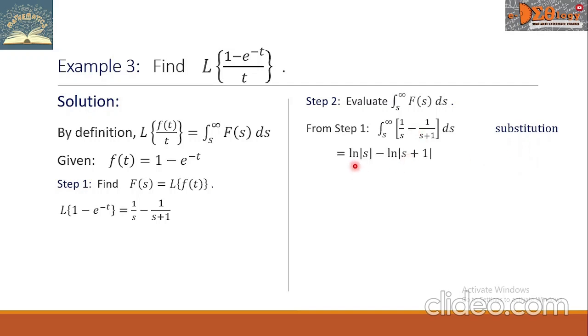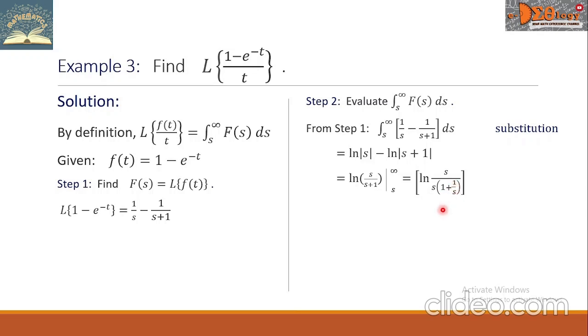The 1 over s becomes natural log of the absolute value of s, minus this 1 over s plus 1 is now natural log of the absolute value of s plus 1. Then we use the logarithm law to simplify. So we have now ln of the fraction s over s plus 1. From here, we will evaluate with respect to s up to infinity. In this fraction, let us rewrite the denominator. So it becomes s times the quantity 1 plus 1 over s.